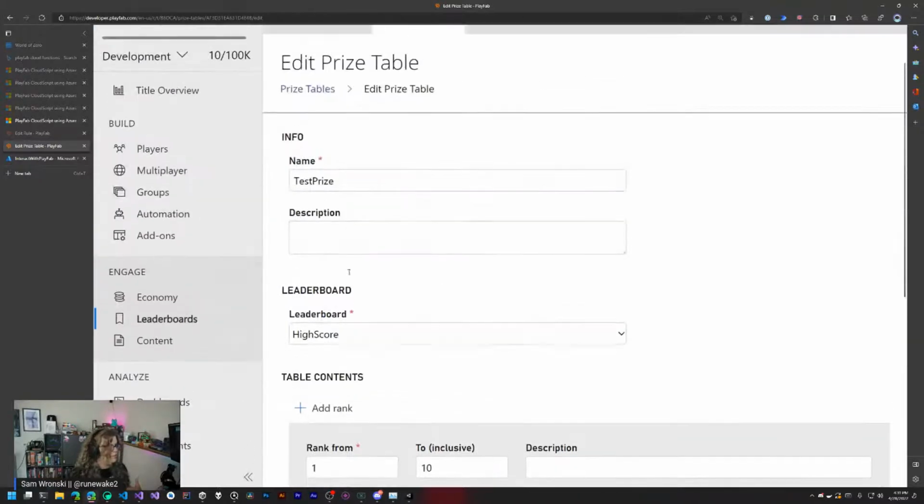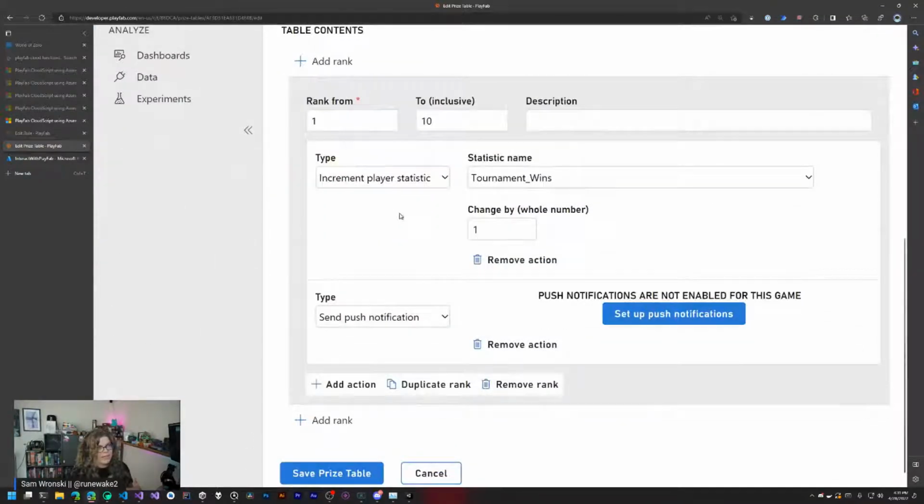So this triggers, I believe, at the end of a quarter, but this will be the top 10 tournament winning players. So if we have a series of tournaments, this will select the top 10 from all active players and run the following events. So in this case, we can send them a push notification and increment the number of tournament wins they might have had.